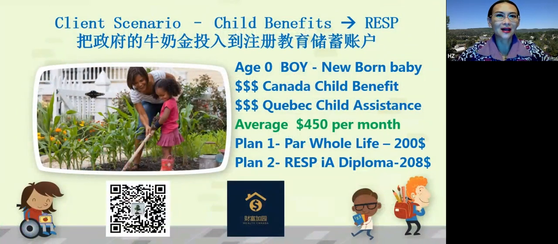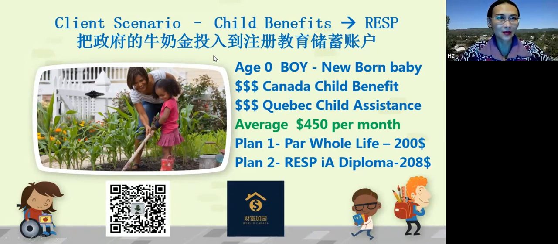So let me give you a client scenario. The parents use the child benefits to invest those amounts into the RESP. So they don't need to take their hard-earned money for this, right? And they can also have the certainty that before age 18, they can continue to commit to this plan. Why? Because the government money keeps on coming, you just use the same money to do the investment, right?